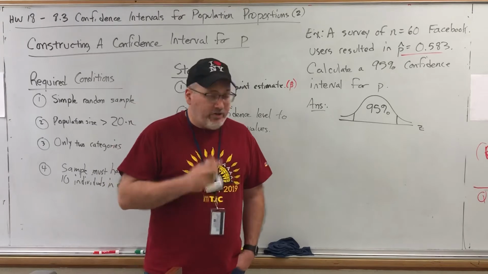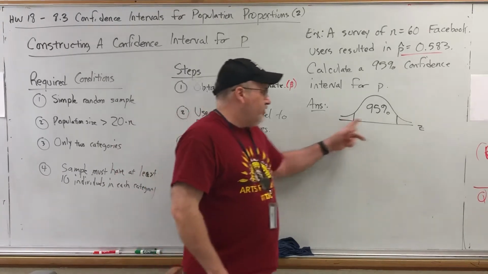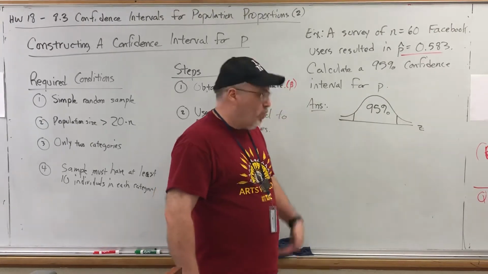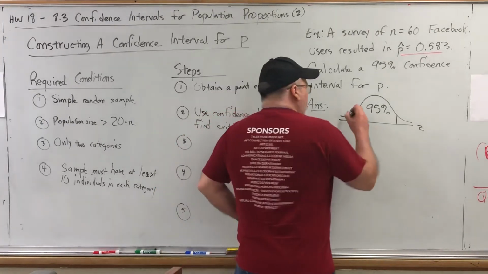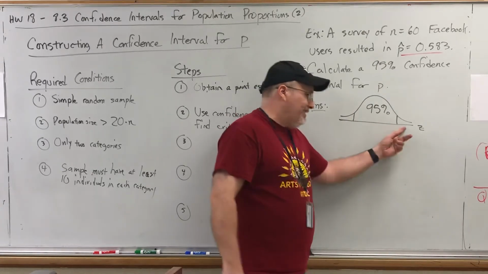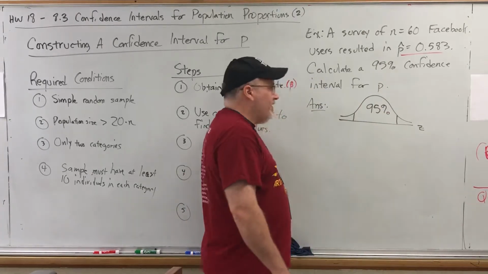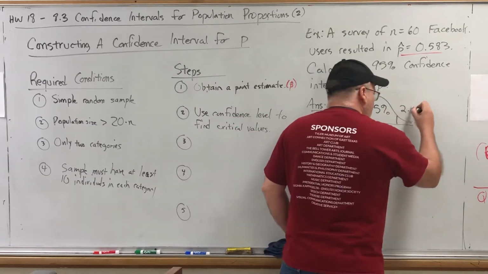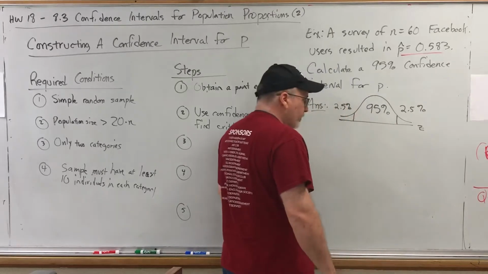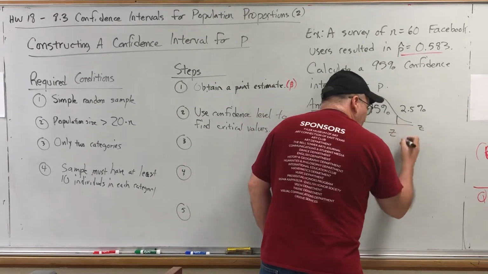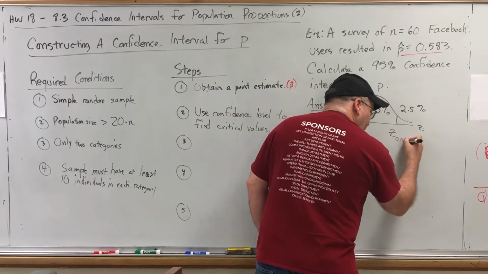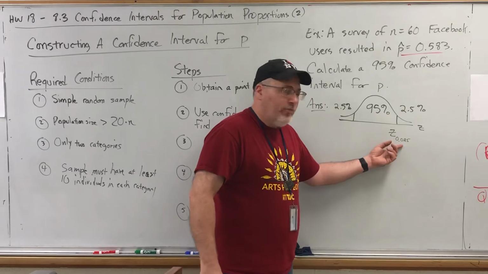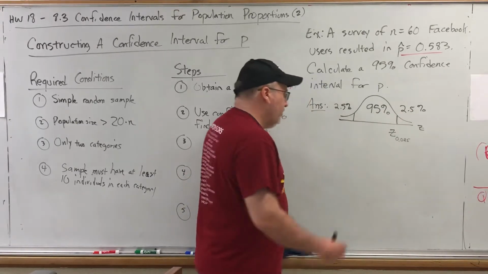Remember that the total area is 100%, and so the remaining two tails compensate for the remaining 5%. 100 minus 95 is 5. So if these two tails collected together are 5%, then each one of them is half of 5%, or 2.5%. So this Z, we could call Z subscripted with 0.025. Remember, when you have a Z subscripted with a number, that number represents the area to the right of it.